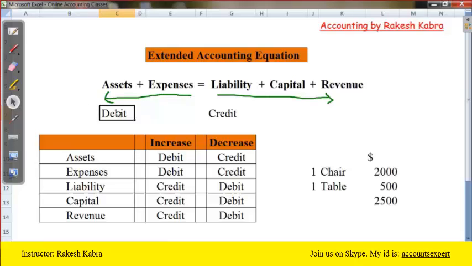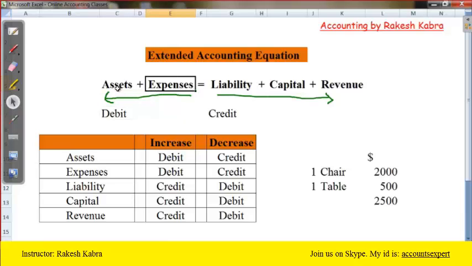So what is the rule? Whenever there is an increase in an asset, we will not use a plus sign, we will use debit. In mathematics we use the plus sign, but in accounting we use debit and credit. Debit we use for addition, for assets and expenses.